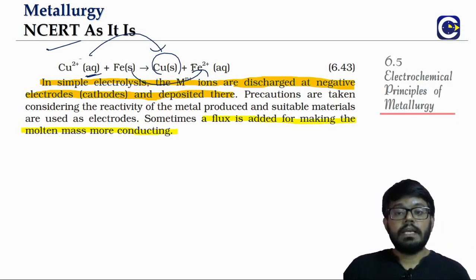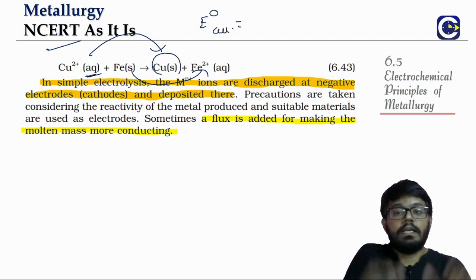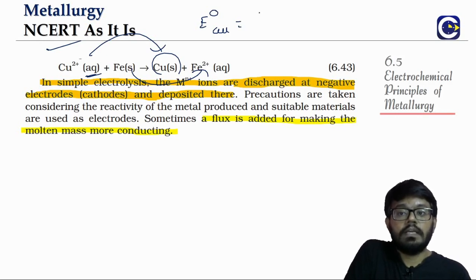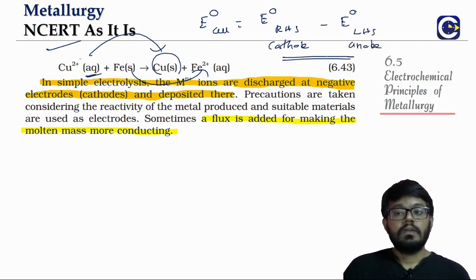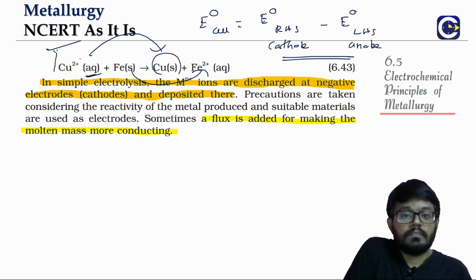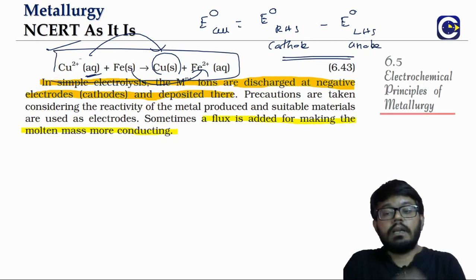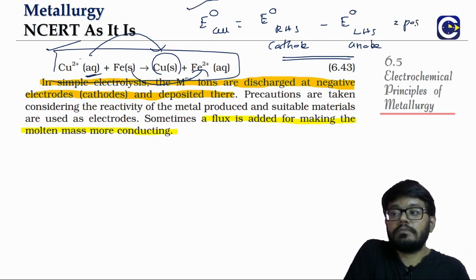For this to be feasible, what is the E naught value of the cell? If you look at it like an electrochemical cell, the E naught value for the cell will be E naught of the RHS, which is the cathode part, minus E naught of the LHS, which is the anode part. So for the overall redox reaction to be feasible, the overall cell E naught must be coming positive.